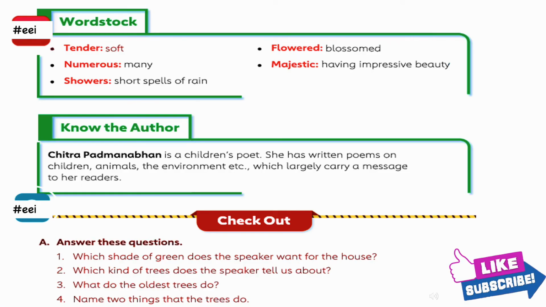Let's do the word stock here. Tender means soft, numerous means many, showers means short spells of rain, flowered means blossomed, majestic means having impressive beauty.